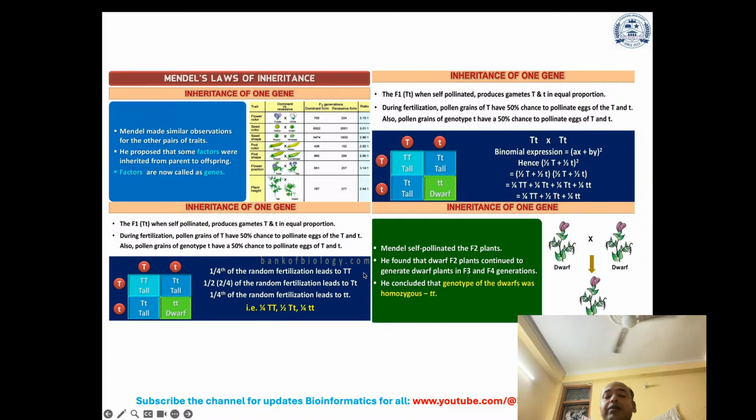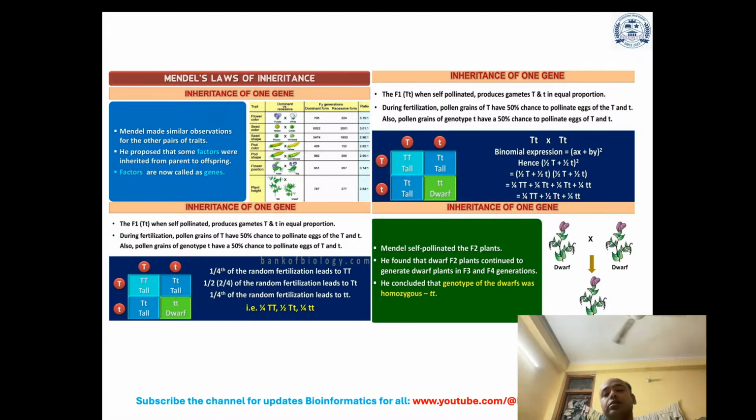So Mendel self-pollinated the F2 plants. He found that dwarf F2 plants continue to generate dwarf plants in the F3 and F4 generations. He concluded that the genotype of dwarf was homozygous, that is small t.